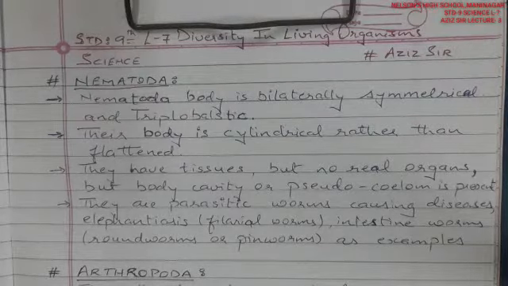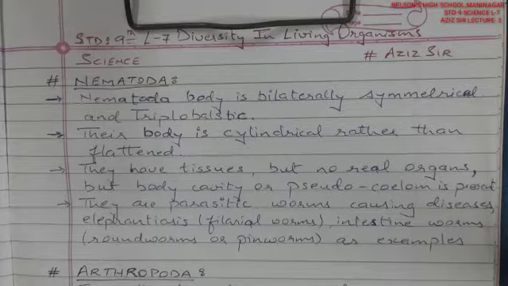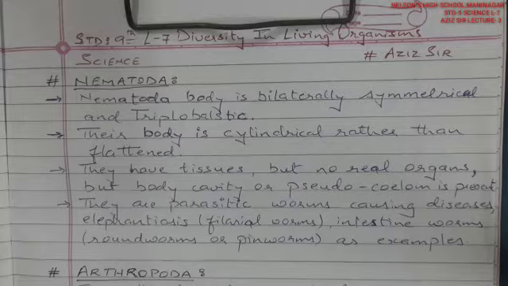Welcome friends, in Science Lecture 3, Lesson 7, Diversity in Living Organisms. In today's lecture we are going to start with the groups of the animal kingdom, that is Nematoda.